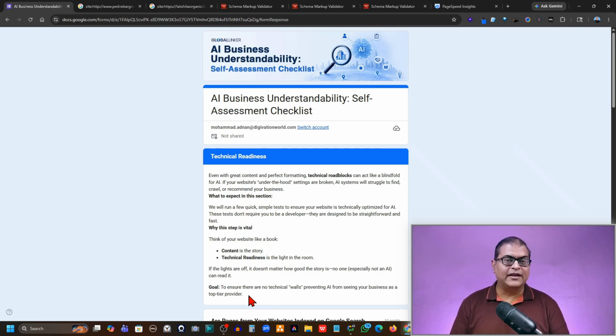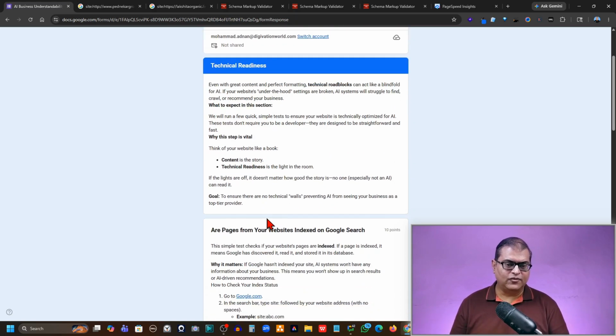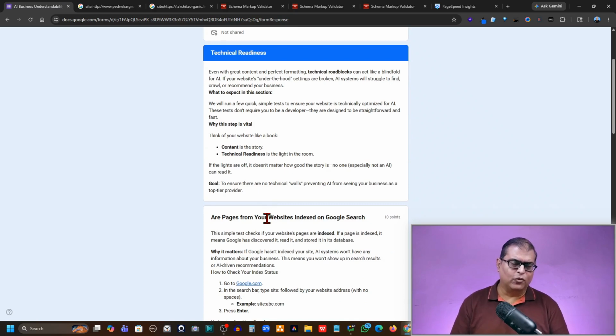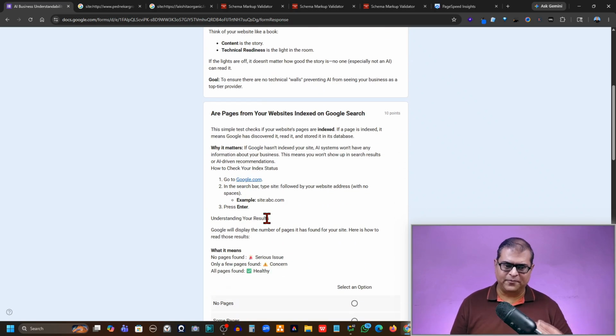This is the technical readiness section. And this is where there are a few tests that you have to do, because even if everything is right in the other 3 tests that we did, if this is wrong, then your AI understandability will be compromised and you'll not get any benefit. So what are the tests?